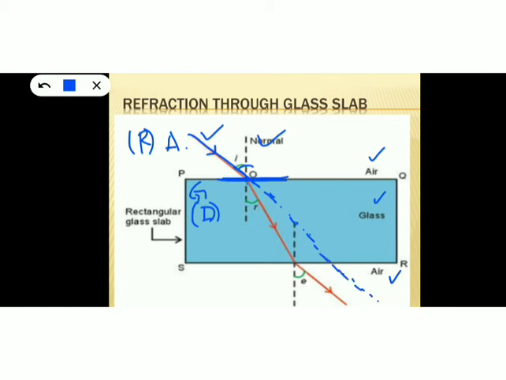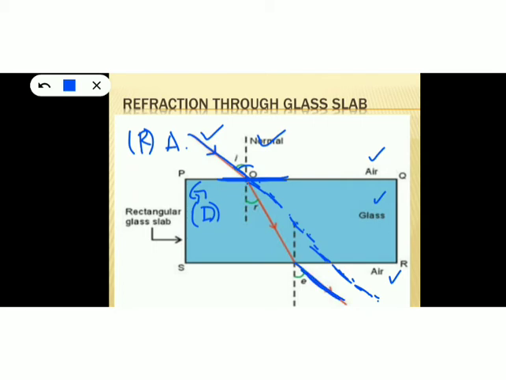But due to the presence of this glass slab, it has been deviated from its normal path, or its original path, and it has emerged like this. So this is the original path. The dotted lines represent the original path of the incident light, and this ray represents the emergent path.